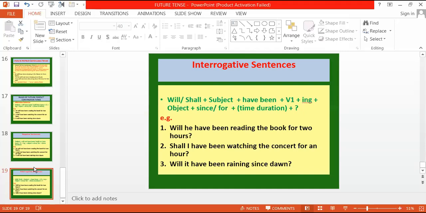As you have already learned this in present and past also, the same is followed, but the rule, the helping verbs and the conditions are different. Since and for are used the same. I hope this concept of future tense is clear to you all.